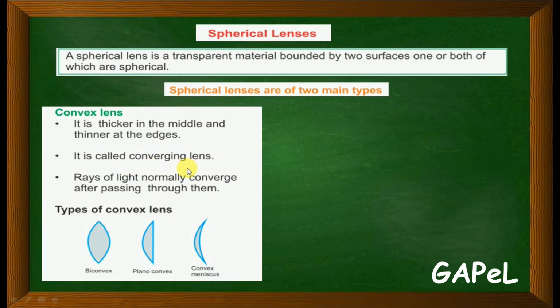Already explained what is diverging and converging. Rays of light normally converge after passing through them. So when a ray of light comes like this, it will converge inside. Again a ray of light will come here, it will converge.